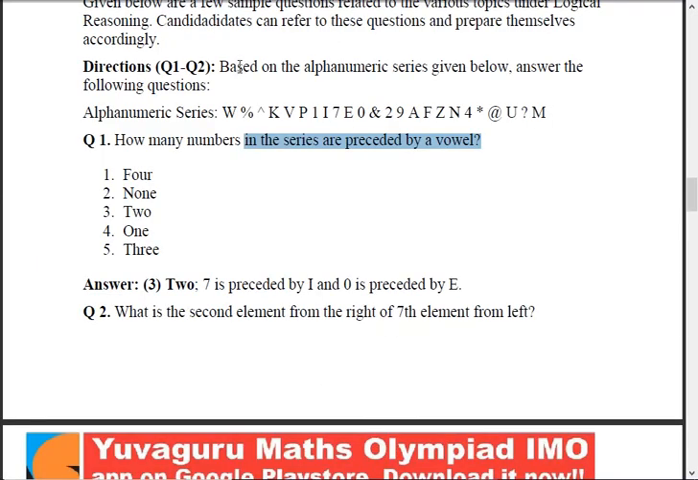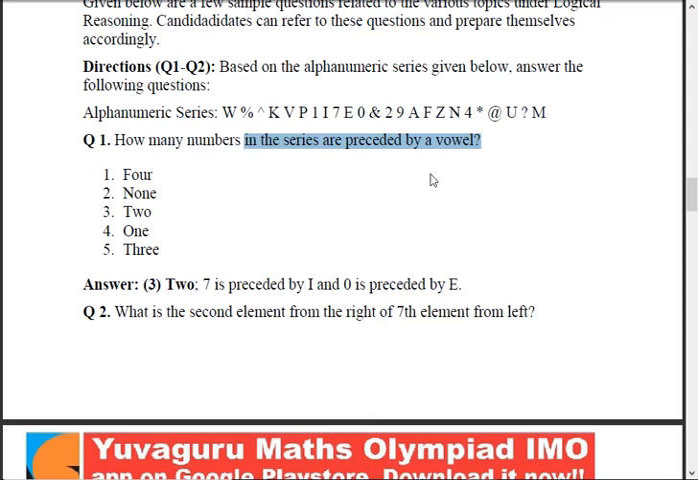Let's see a few sample questions. So let's try one. Based on the alphanumeric series given below, answer the following questions. See this, this is alphanumeric. Alphanumeric means all the signs, numbers, alphabets, everything will be there. So the question is, how many numbers in the series are preceded by a vowel?